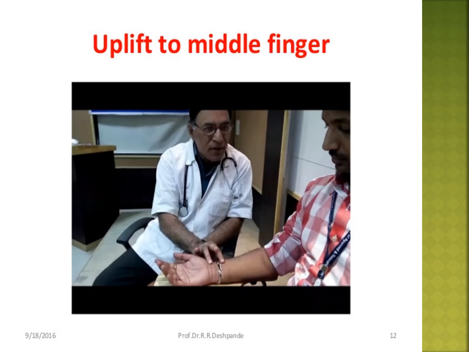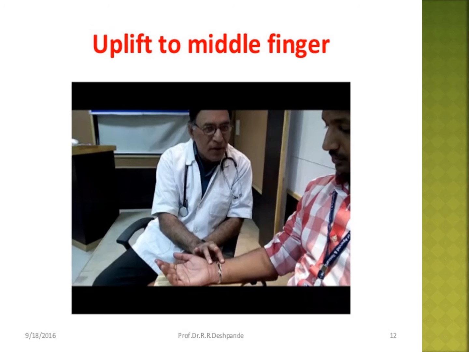Everybody see the picture. Feeling the pulse. Place your middle and index finger on the inner side of the front wrist. Everybody now see, now do. See, like this. The doctor keeps like this, you also keep. Place your middle and index finger on the inner side of the front wrist.